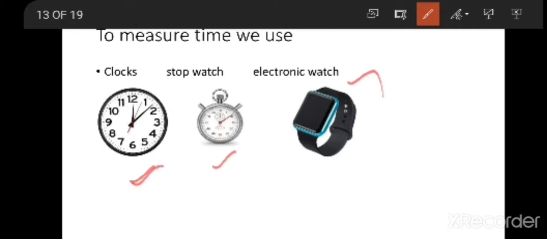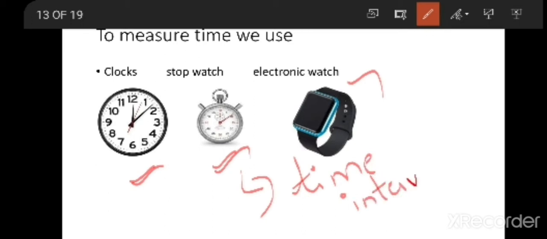When we are using a clock, you can just say the time, like now it is 8 o'clock, 1 hour has finished, 2 hours have finished. But why do they use a stopwatch? A stopwatch is used to estimate the time interval. What is this time interval?